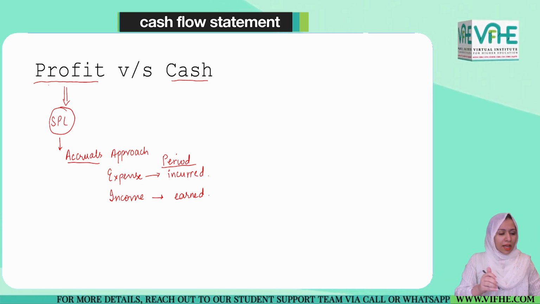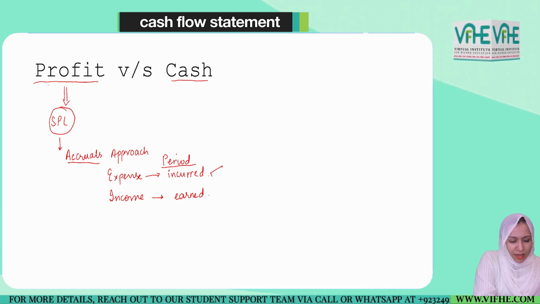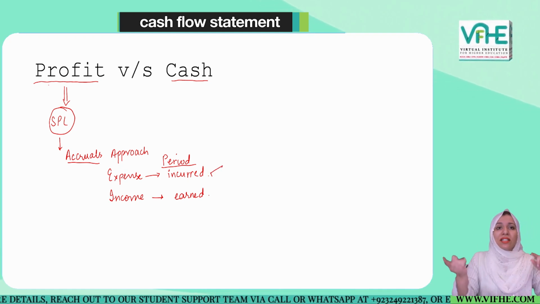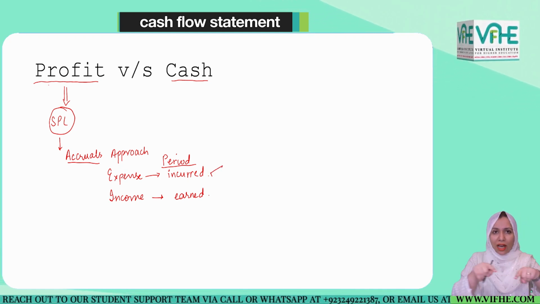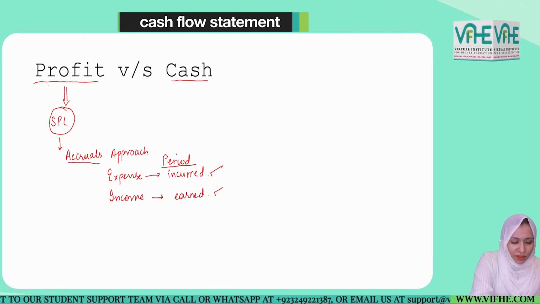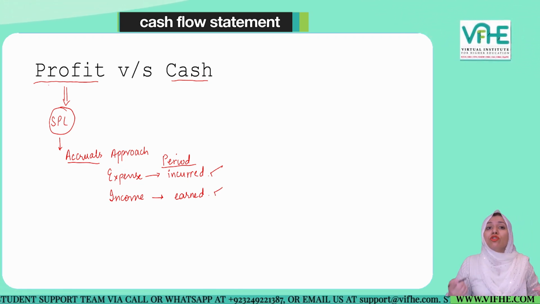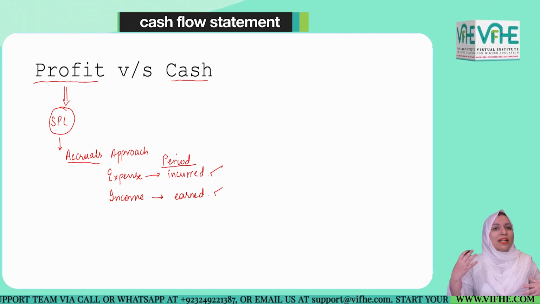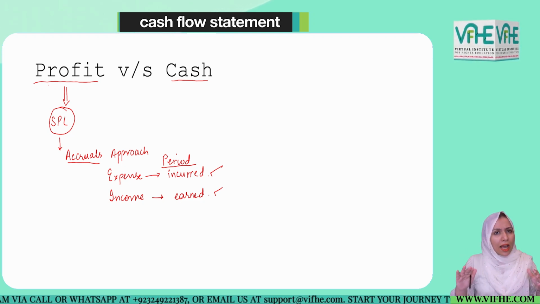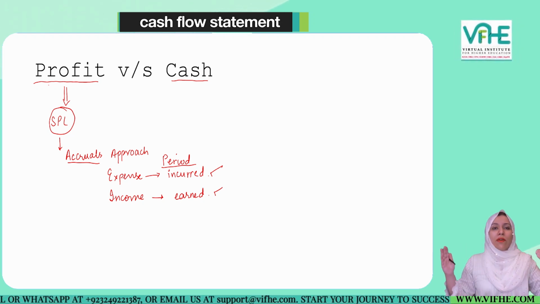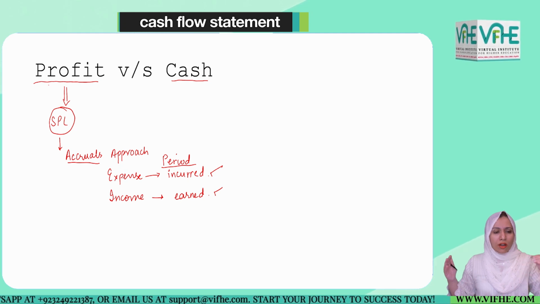All we need to see is how much of the expense is relevant to the current period, and how much of the income has been generated in the period, again ignoring whether the cash has been received or not.